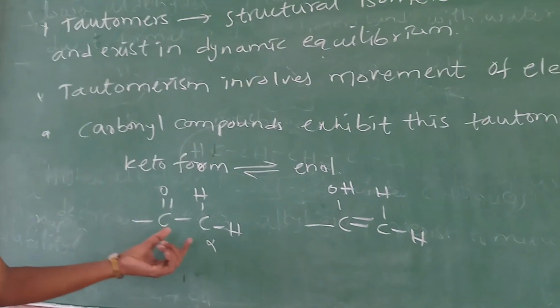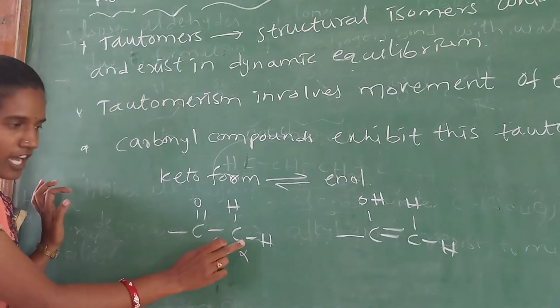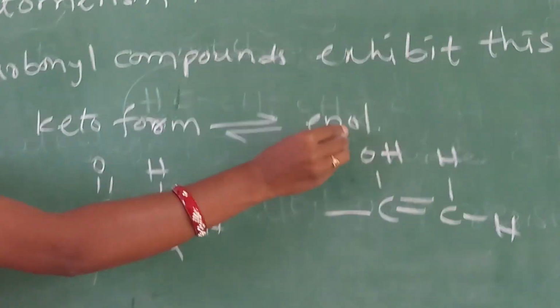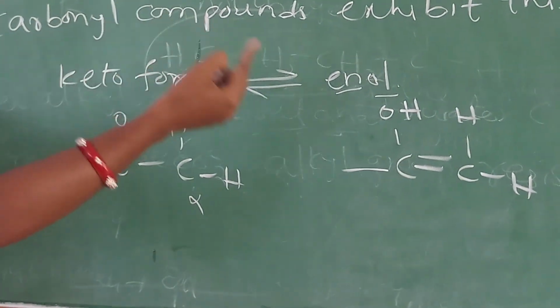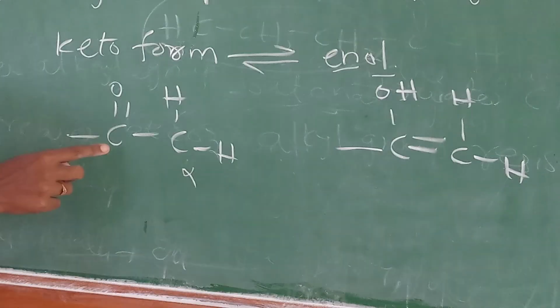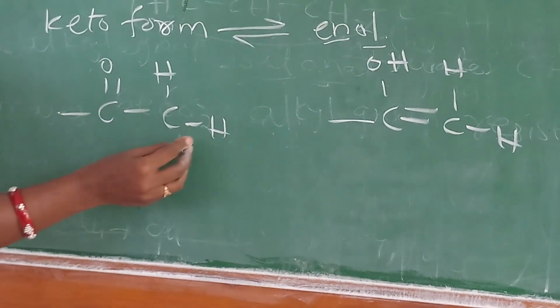So keto form, here I am taking one keto form. The keto form must contain alpha hydrogens. Now what happened? Keto form is converted to enol form. En means double bond, ol means alcohol. So keto form is converted into enol form, meaning keto form is converted to alcohol. See one example here, I am writing one keto compound. The carbonyl compound must contain one alpha hydrogen.